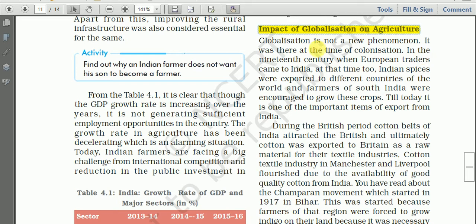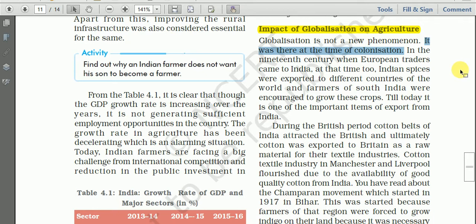As mentioned here, globalization is not a new phenomenon. This is not a new thing, okay? It has been there since the time of colonization. Globalization was there at the time of colonization.